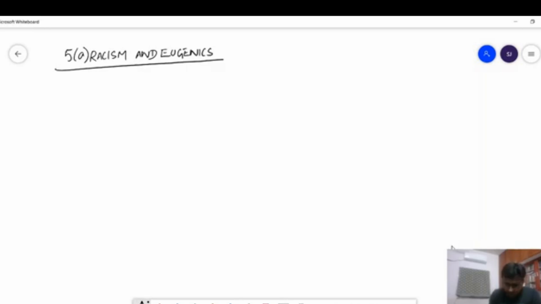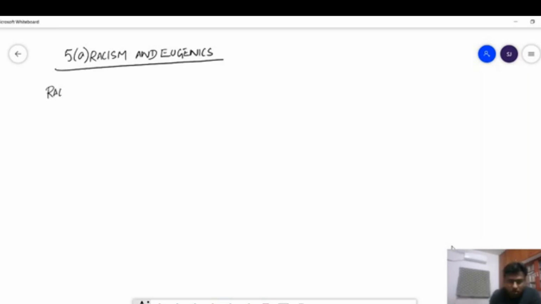What we are going to talk about today is something related to Section B of Anthropology Paper 1, 2020, which is 5A: Racism and Eugenics. Before going into the topic, we have to know a brief introduction of how these two things are connected. So, first we should see what is race.